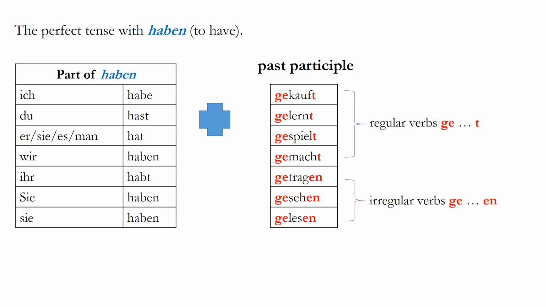Correct, ich habe gekauft. What about we have played? We played. Sehr gut. Wir haben gespielt. How about he has seen or he saw? Richtig. Hat gesehen.